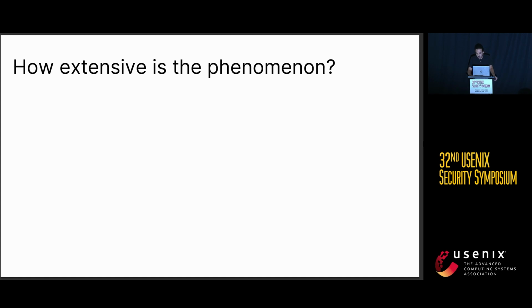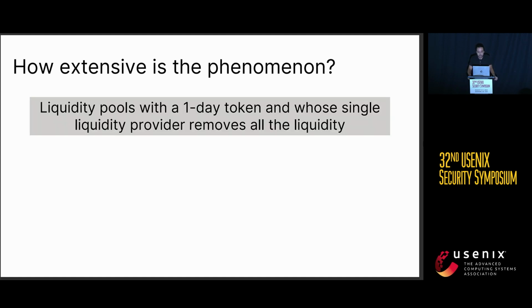Now, we analyze the extent of this phenomenon, and we analyze all the liquidity pools that have a one-day token inside, and where a single liquidity provider removes all the liquidity.